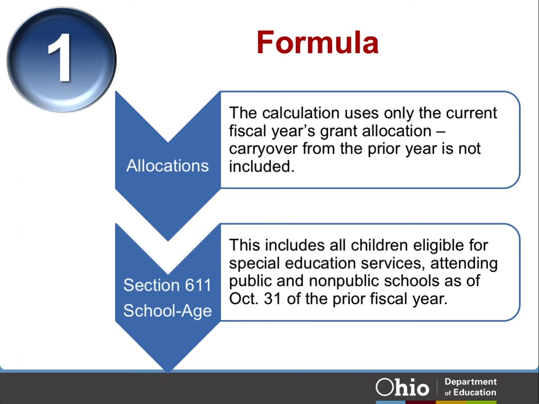Annual allocations for Section 611 for school-aged children account for the district's current fiscal year allocation amount only. It does not include carryover amounts from the prior fiscal year. The district's children with disabilities count is the total number of children ages 3 through 21 attending both public and non-public schools who were eligible for special education as of October 31st of the preceding year.